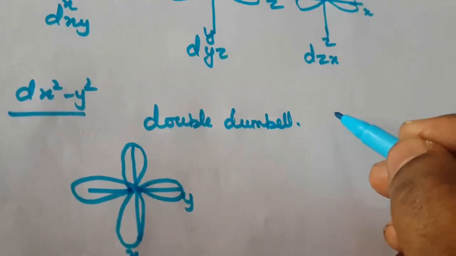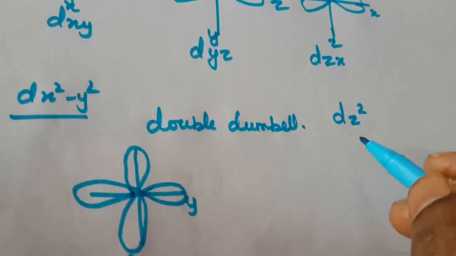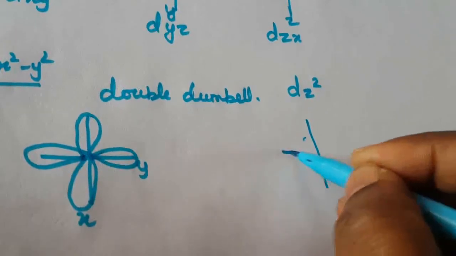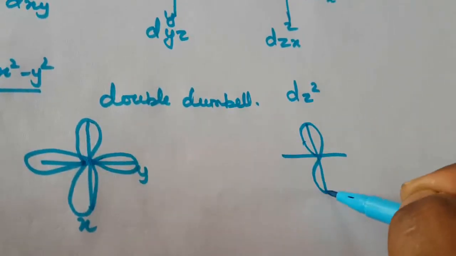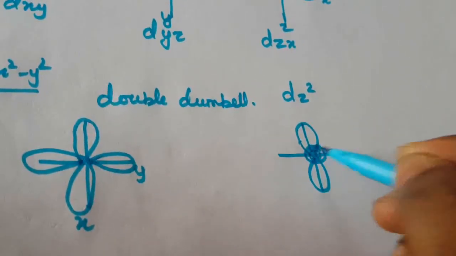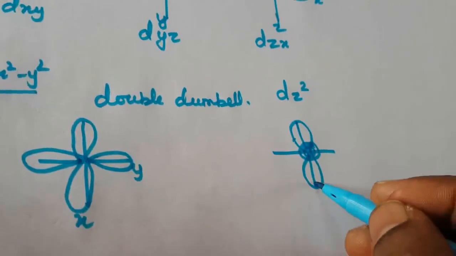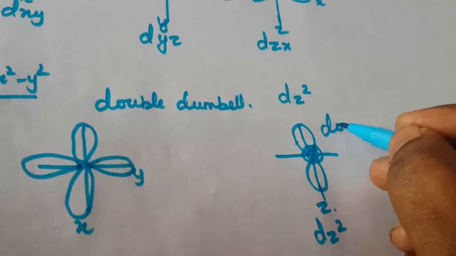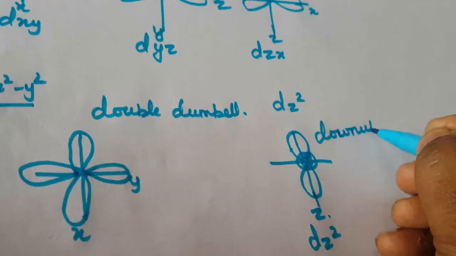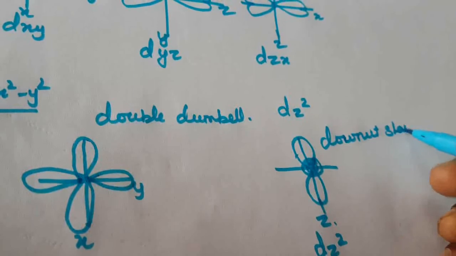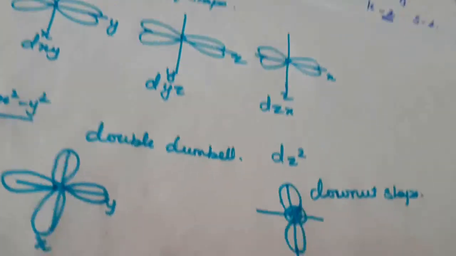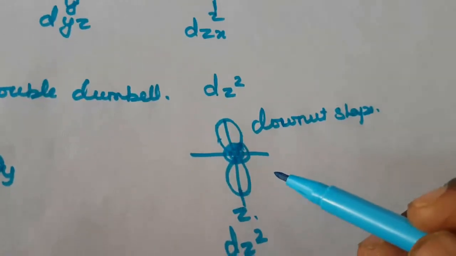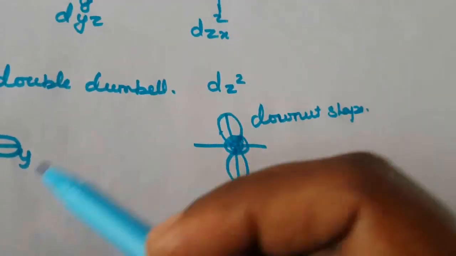Then next one is dz square. What is the shape of this orbital? It is the donut shape. This is dz square, and this is the z axis. So it is called dz square, donut shape. It looks like a donut, so it is called the donut shape.